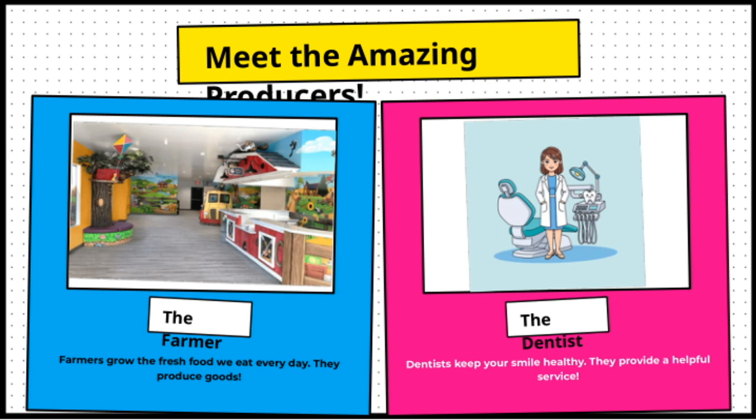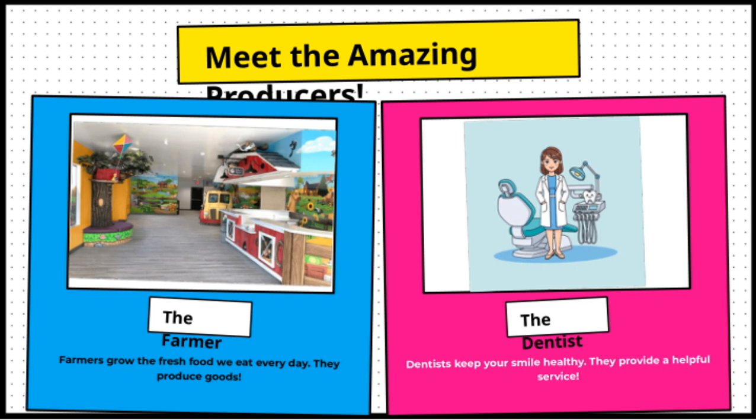Moving on, farmers are the hardworking individuals who grow the fresh food we enjoy every day. They produce the fruits, vegetables, and other goods that keep us nourished. Both dentists and farmers are excellent examples of producers, people who create and supply important services and goods. They are part of a larger network of producers that sustain our communities and support our health and well-being.